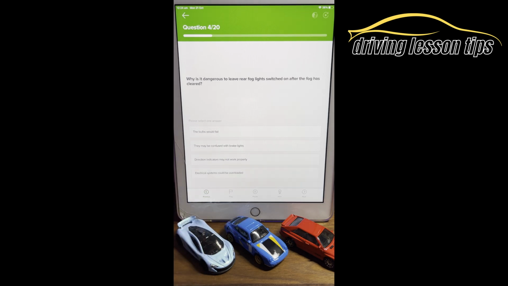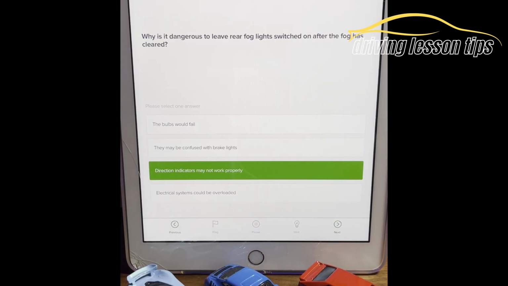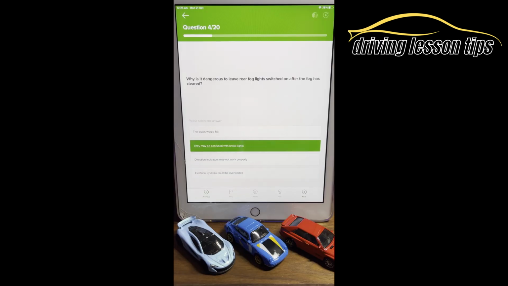Question 4. Why is it dangerous to leave rear fog lights switched on after the fog has cleared? The bulbs will fail. They may be confused with brake lights, direction indicators may not work properly, or electrical systems could be overloaded. The answer is B. They may be confused with brake lights.